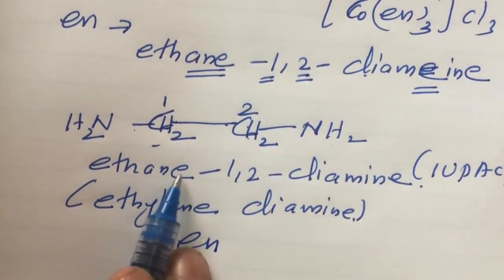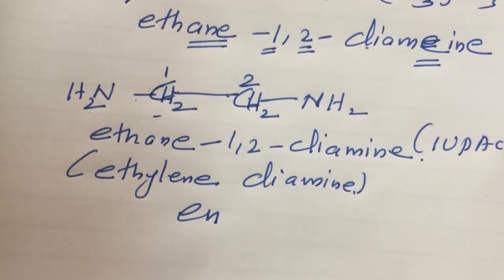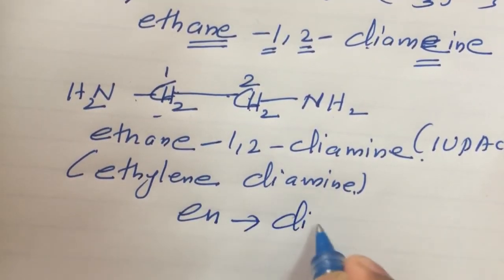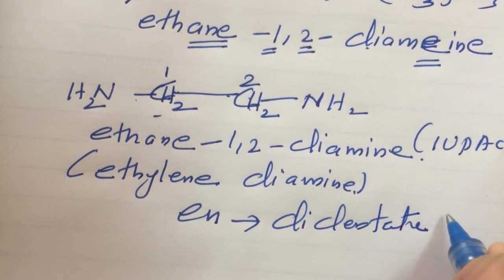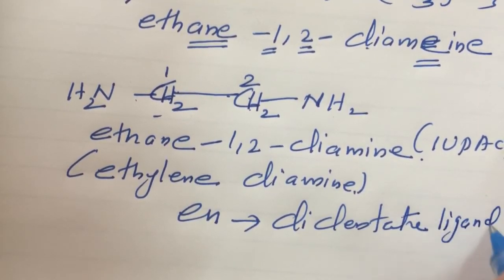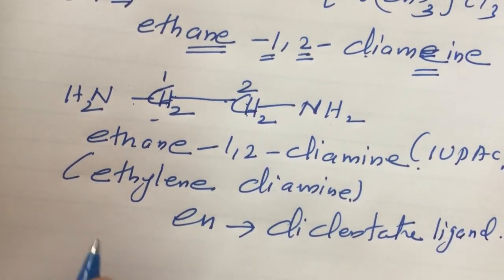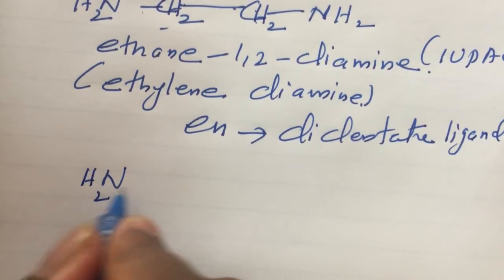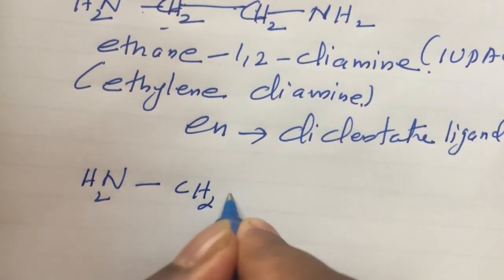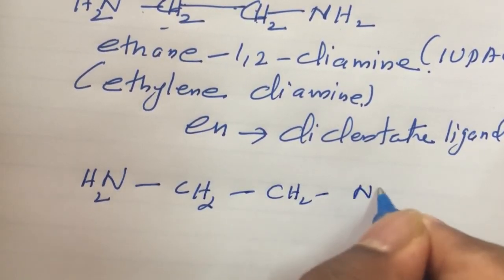And the short form is en, for ethane 1,2 diamine. Then en is a didentate ligand. En is a ligand because it can donate electrons, and it is also called a didentate ligand. Why is en a didentate ligand? Draw the structure again: NH2 CH2 CH2 NH2.